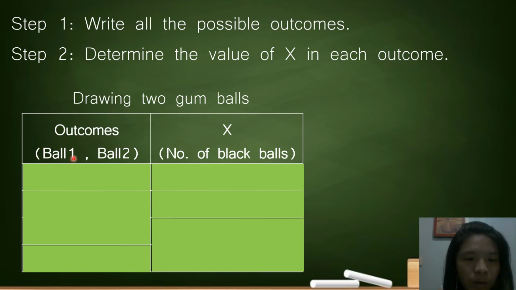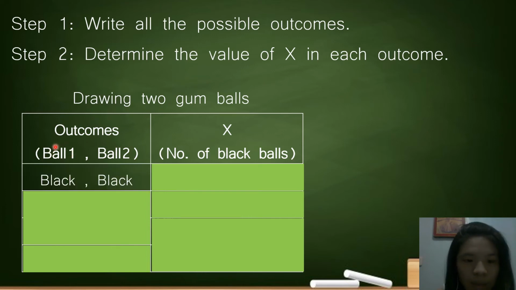On the first drawn ball, or ball 1, we can get black, and on the second draw, from that box which consists of 3 black gumballs and 5 pink gumballs, we can get another black. So how many black balls are there? There are 2. How about on the second outcome?